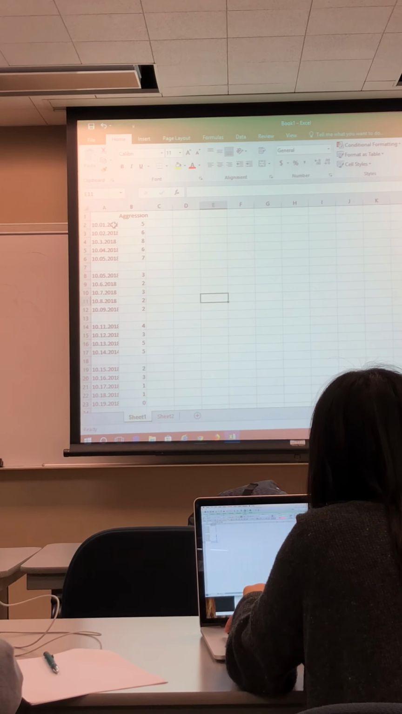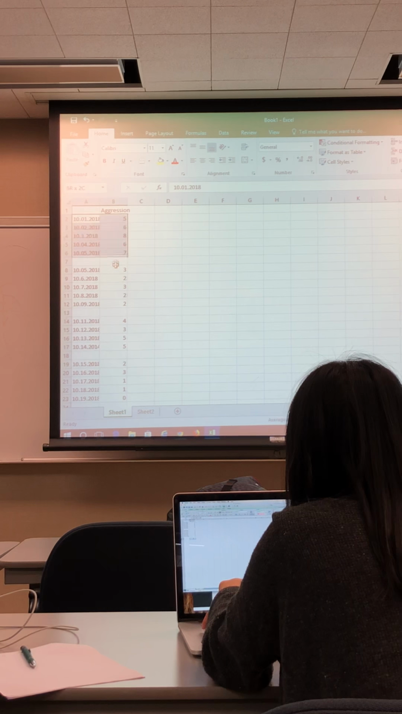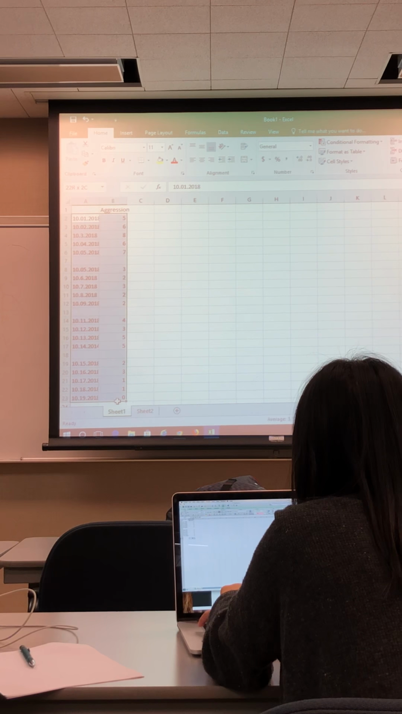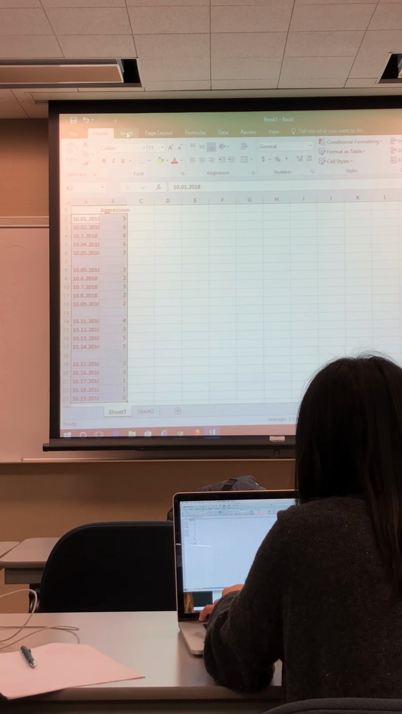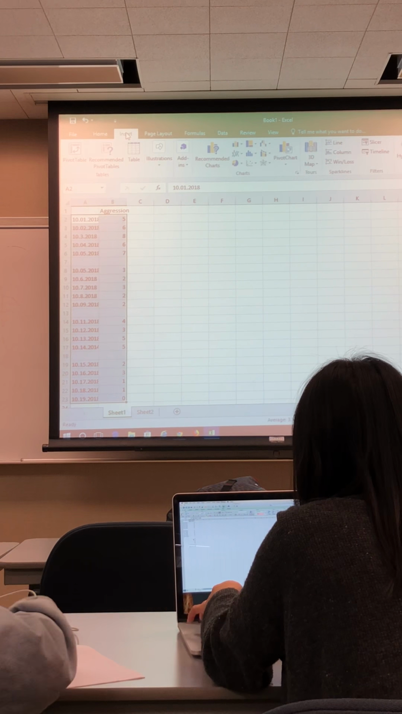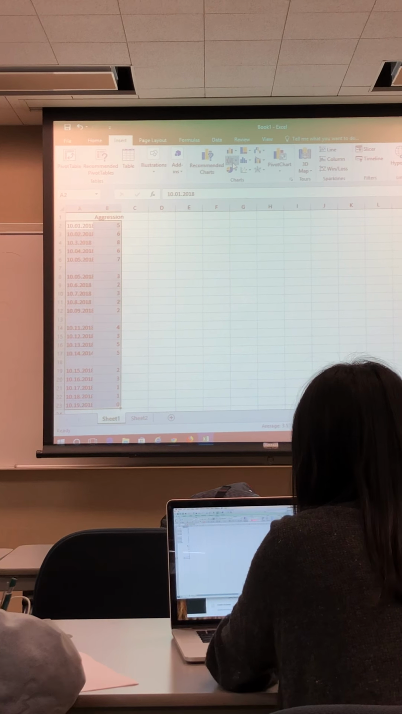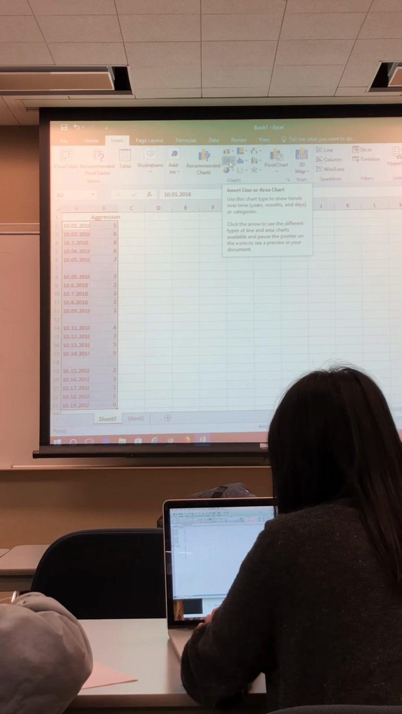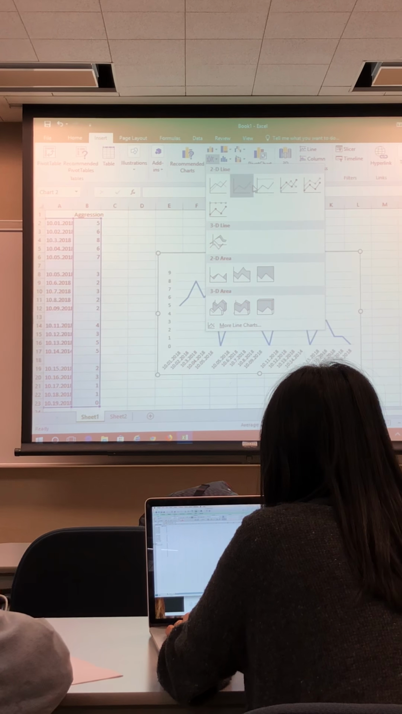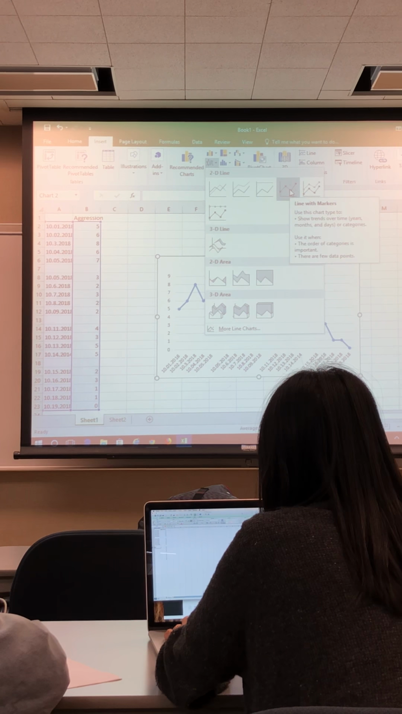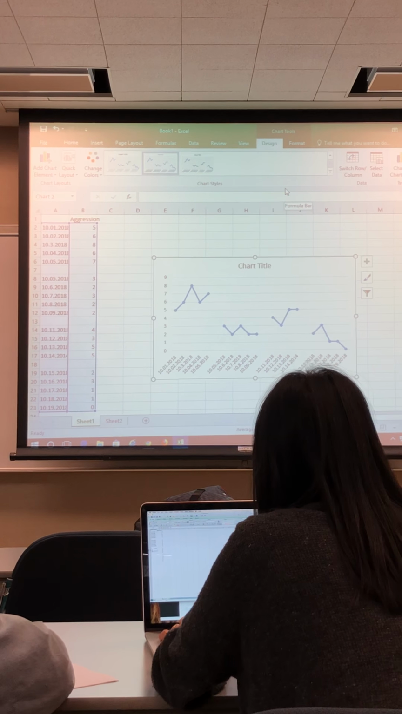Okay? Once you do that, you can highlight the whole series that you want. You go to insert. Click on insert. You go to your little line graph, you press on it. You find the one that has the data points. You click on that, and you have your graph.